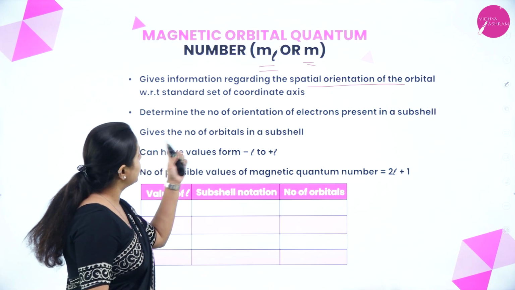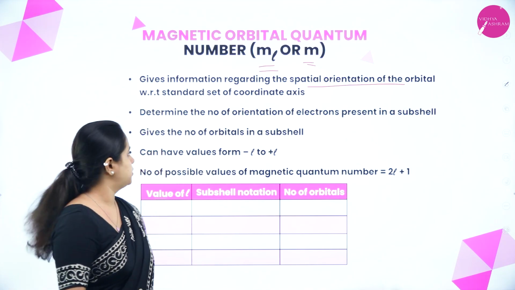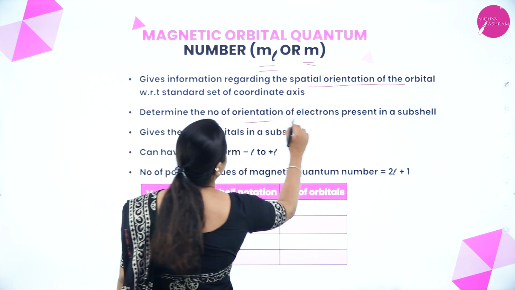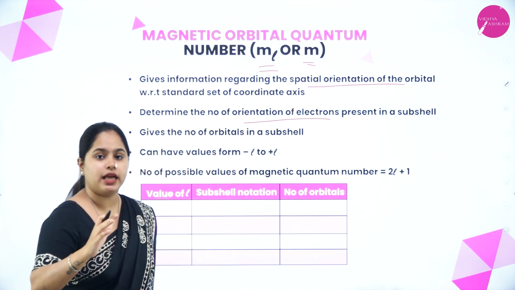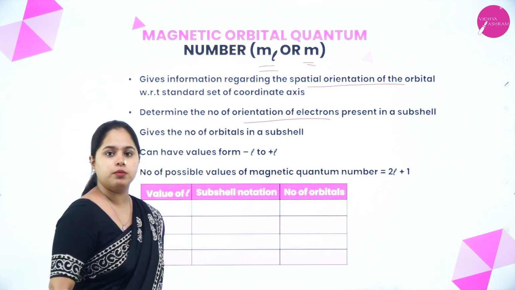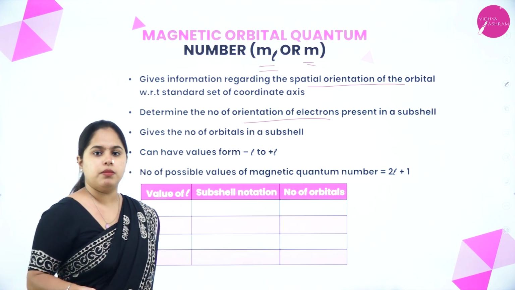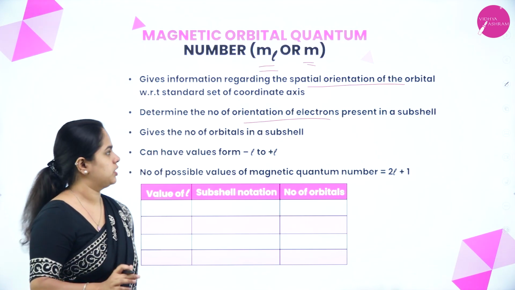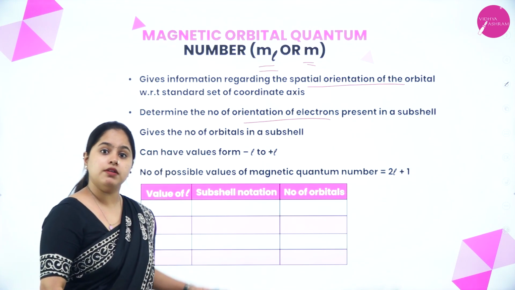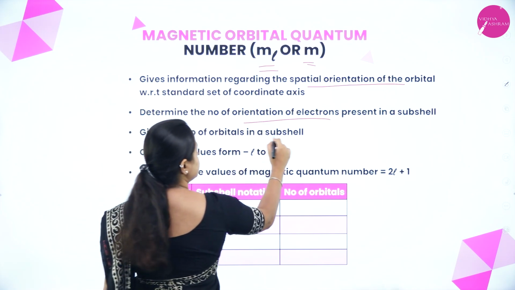Now, it determines the number of orientations of electrons present in a subshell. It gives the number of orientations in which the electrons can be present. And it gives the number of orbitals in a subshell. Using the azimuthal quantum number, we were able to calculate the number of subshells. Now, using the magnetic quantum number, we will be able to calculate the number of orbitals if we know the subshell.